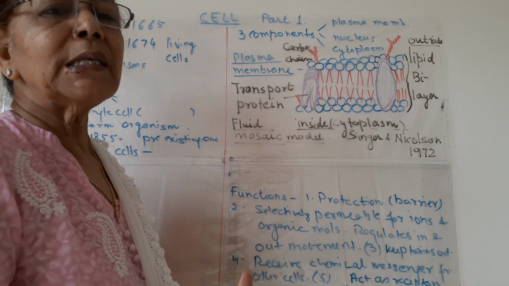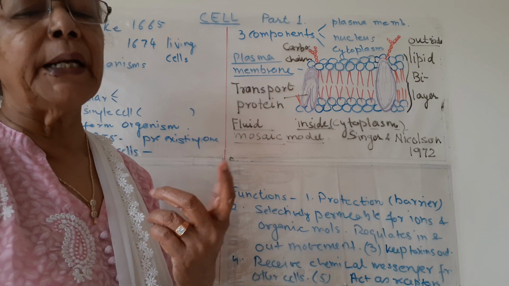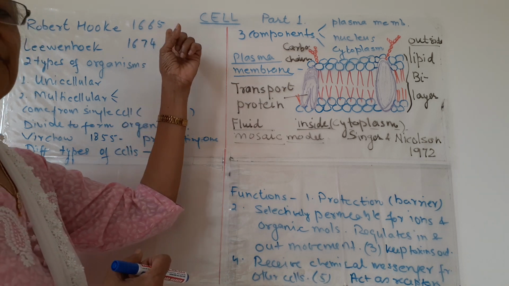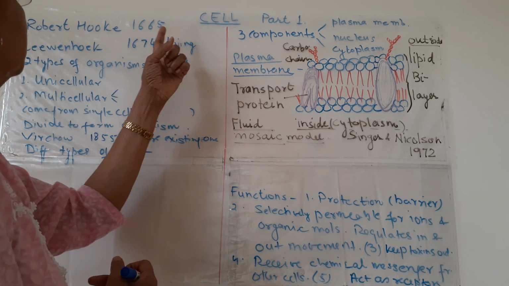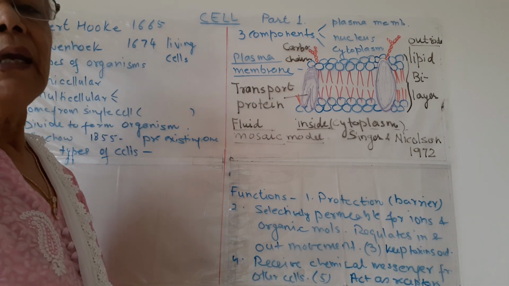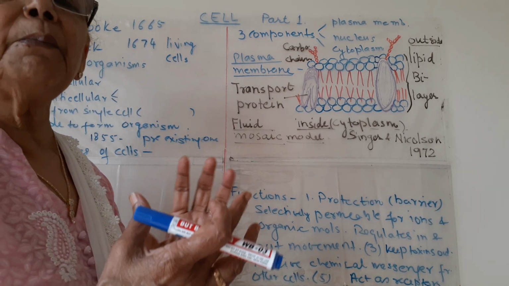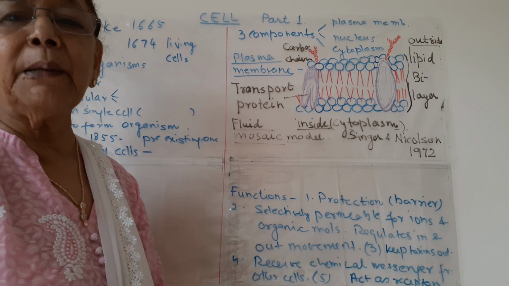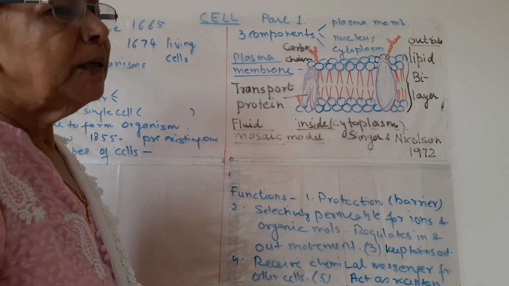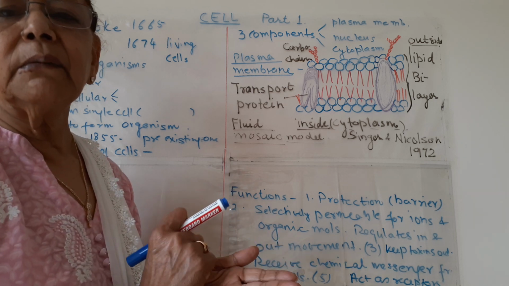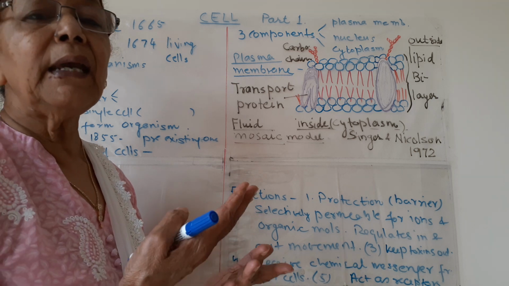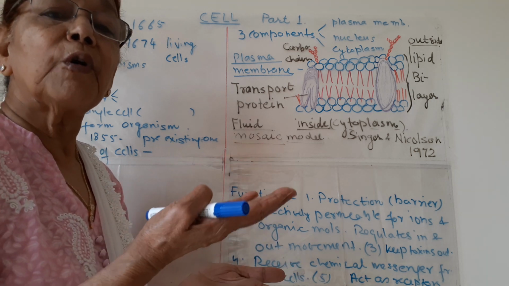So how were the cells discovered? It is a matter of chance. As early as 1665, there was a scientist, Robert Hooke. He had made some primitive microscope-type gadgets, like magnifying glasses, by rubbing lenses or glass, and he was seeing a piece of cork.